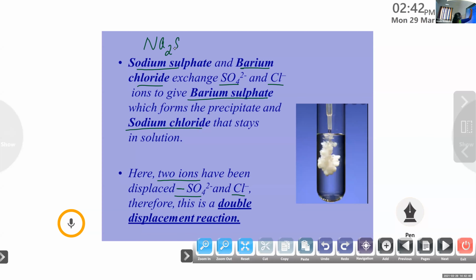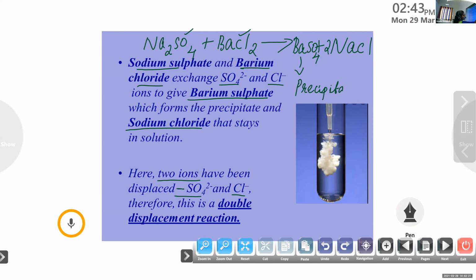Among these reactants, the sulfate ion and chloride ion exchange with each other, and sodium combines with chlorine. So it is NaCl. Then barium combines with sulfate, then it becomes BaSO4. In order to balance, we put 2 here. So this barium sulfate acts as a precipitate. That means it is insoluble in water.